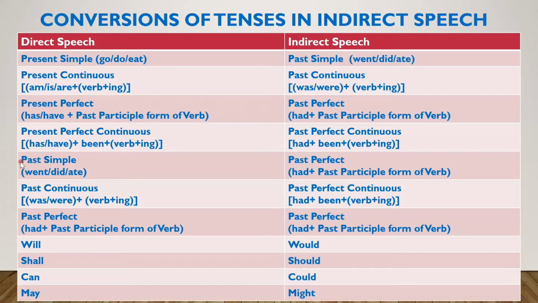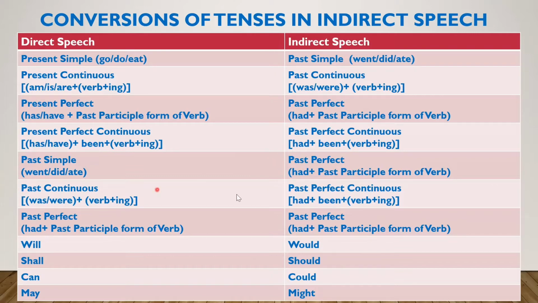Let's talk about past tenses now. All types of past simple sentences in the direct speech change into past perfect. Went, did, ate. If you see this in the direct speech, those will be changed into had, past participle form of verb, which is the past perfect tense structure. So past simple changes into past perfect.